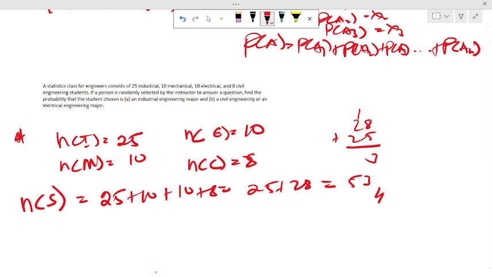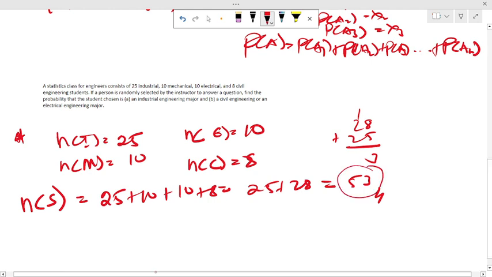Then the question is asking us to find the probability that the student chosen is an industrial engineering major. As I said, the probability of an event, in this case the industrial engineering major, is equal to the number of outcomes of that event divided by the number of outcomes of the sample space.